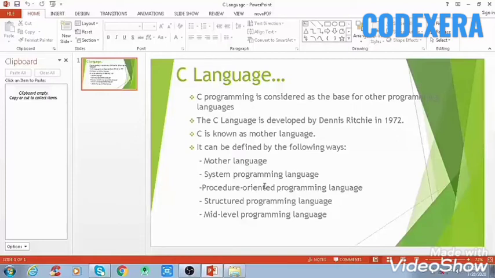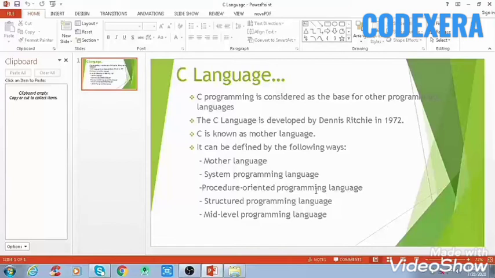Also we can say the algorithm or rules to solve any program. We have seen it in mathematics, that when we solve any problem there are some steps which we use. The same procedure happens in procedure oriented programming language.